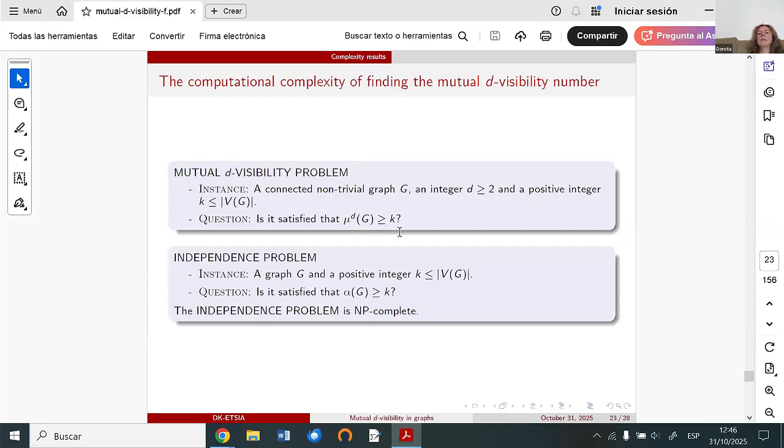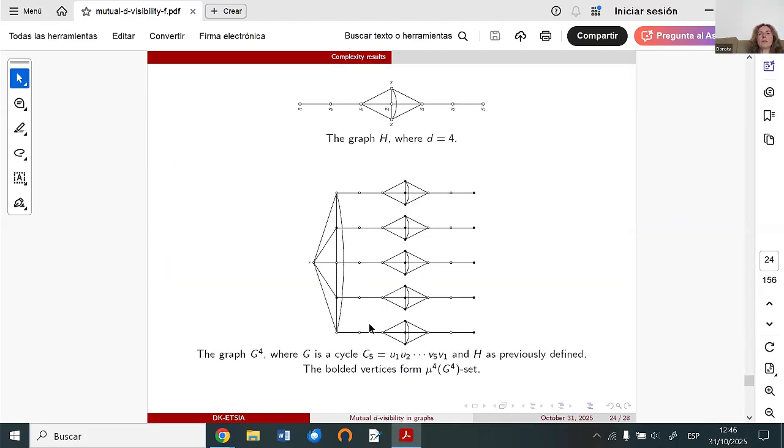and for the independence problem, it is known that it is NP-complete. So the idea to prove that the mutual visibility problem is NP-complete: we did a polynomial reduction from this problem to this problem. I will show the construction, but the construction for one specific case, when D is equal to 4. That will be easier to see the reduction.